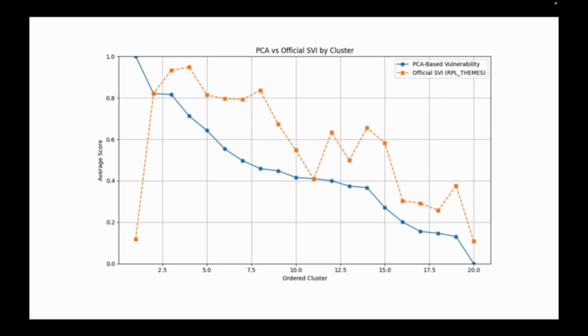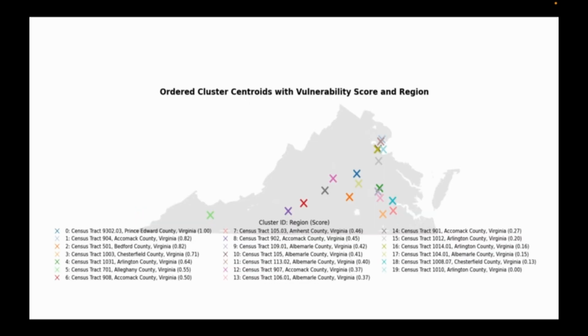Basically, what we've done with PCA is convert every feature into one single feature, calling it the PCA vulnerability score, then scale it onto 0 to 1 and compare it with our k-means clusters. This is a visualization map for k-means clustering. We can see that for census tract 904, 501, the vulnerability is very high, 0.82, so we would want to look into these tracts.